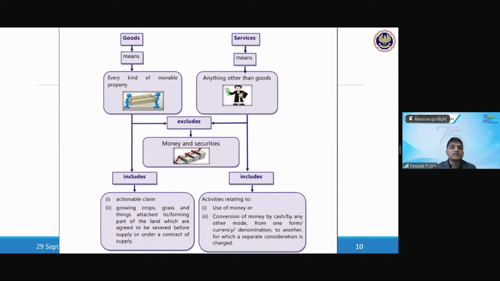Mobile phone tower before it is getting installed will be goods. Once it is installed, it still becomes movable, just because for its function it has to be assembled, it is still a goods itself. It's a capital goods. Online gaming is not included as an actionable claim, but by way of amendment, they have included online gaming under actionable claim. But actually speaking, online gaming is not an actionable claim.